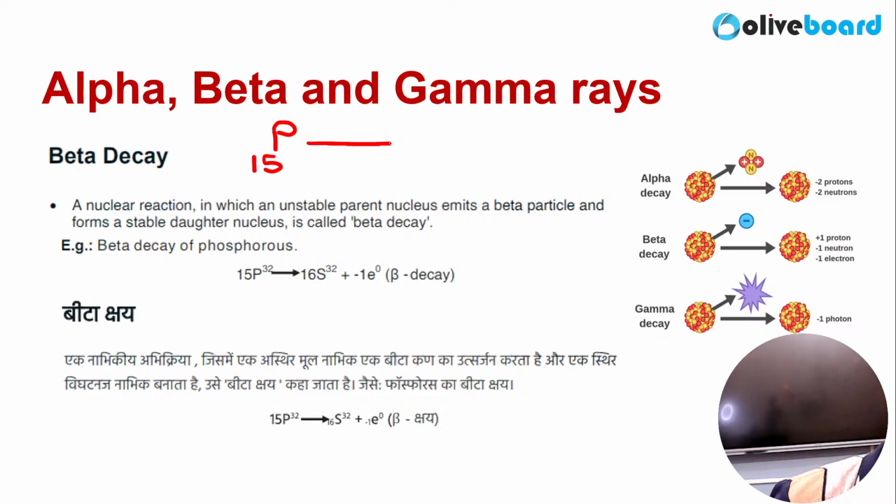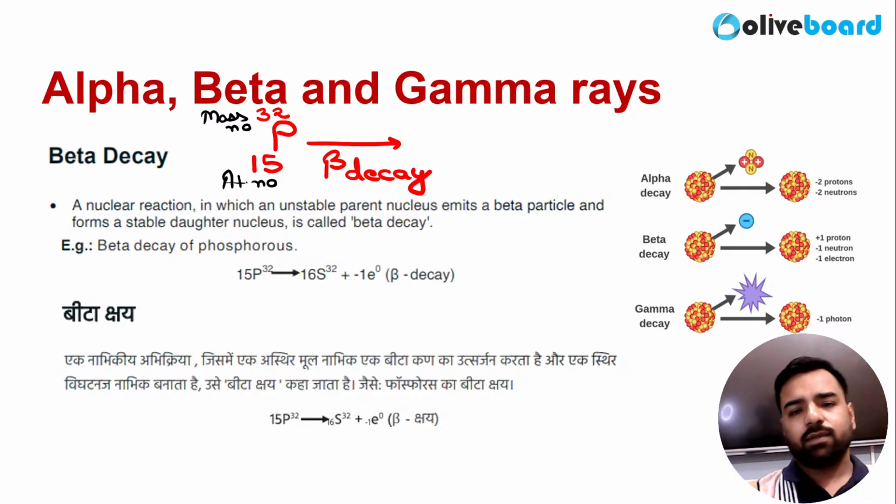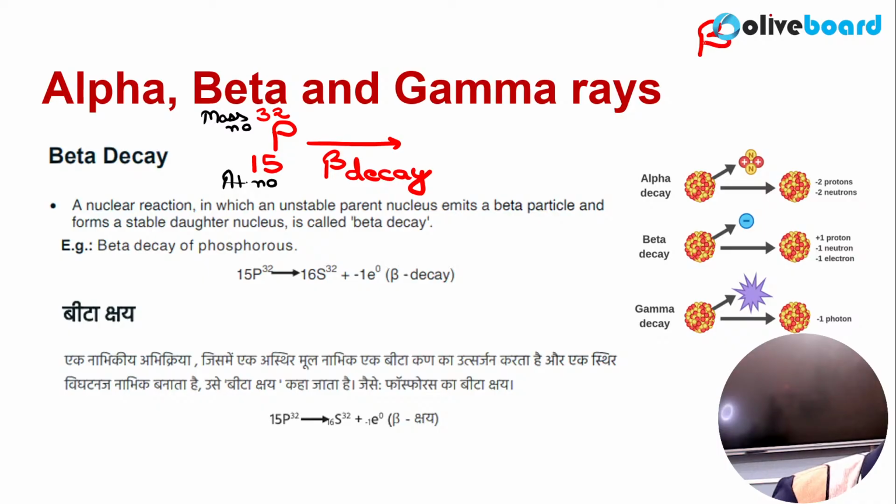Now what happened? Here, beta decay was there, and because of beta decay there were some changes. The number mentioned below is the atomic number, and the number mentioned above is the mass number. For phosphorus, the mass number is 32.